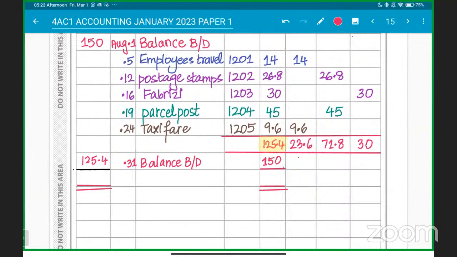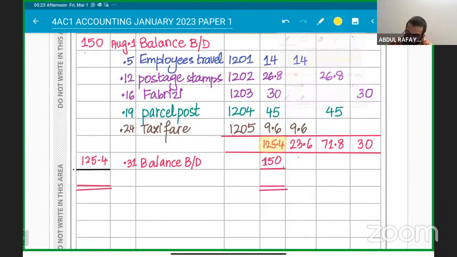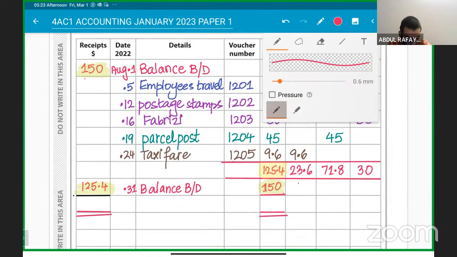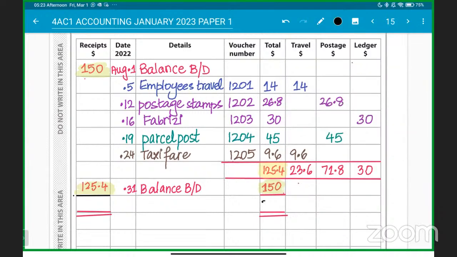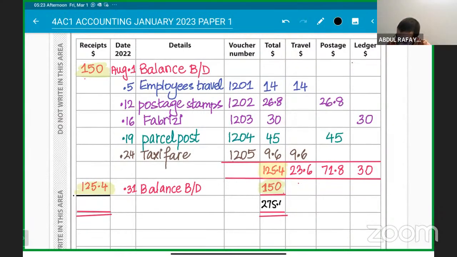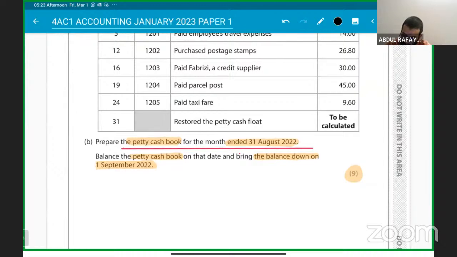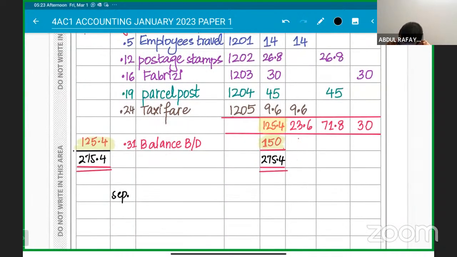So now, these two added up will give us exactly the same as these two added up. So this will finish off the balancing. That is basically coming to 75.4, and this will also come to 75.4. So now you can write down the next month, on 1st September 2022. Follow carefully. I will have a balance brought down again of $150. Understood?